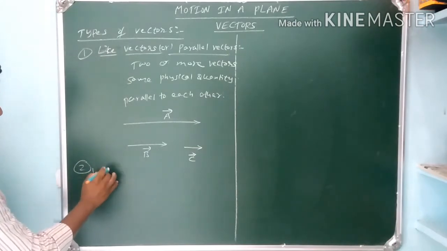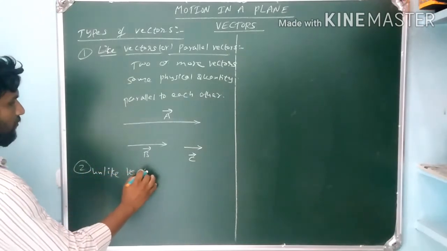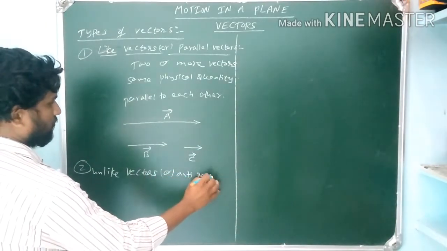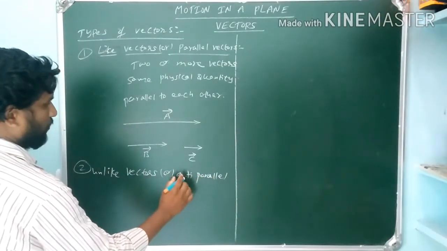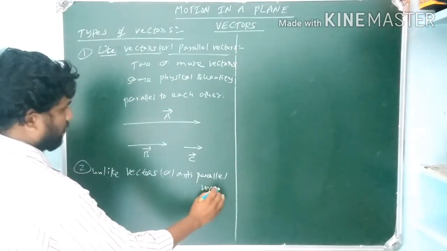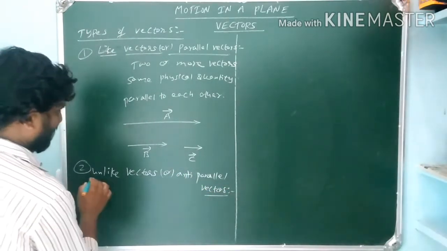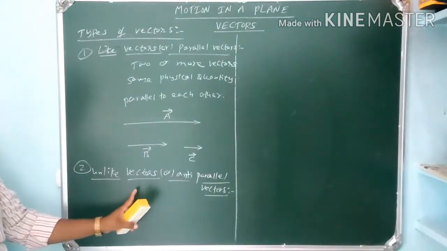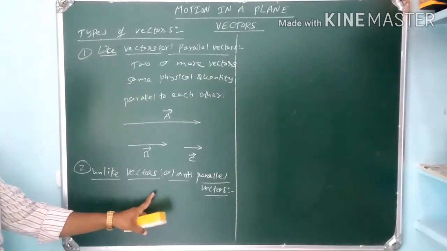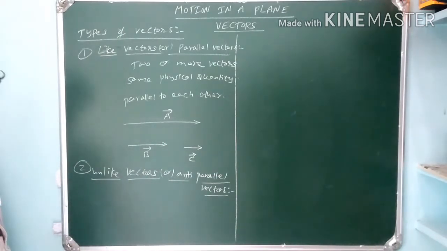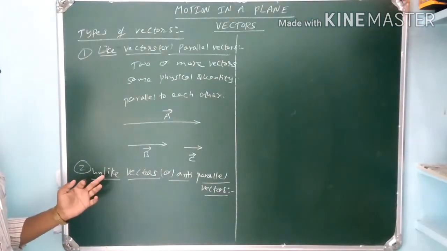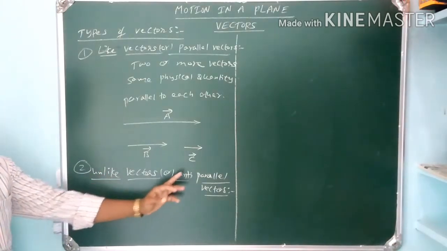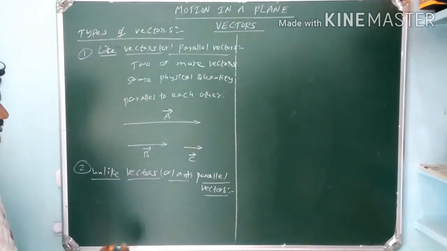Second one, unlike vectors, or we can call them anti-parallel vectors. Two or more vectors representing the same physical quantity are said to be unlike vectors or anti-parallel vectors.